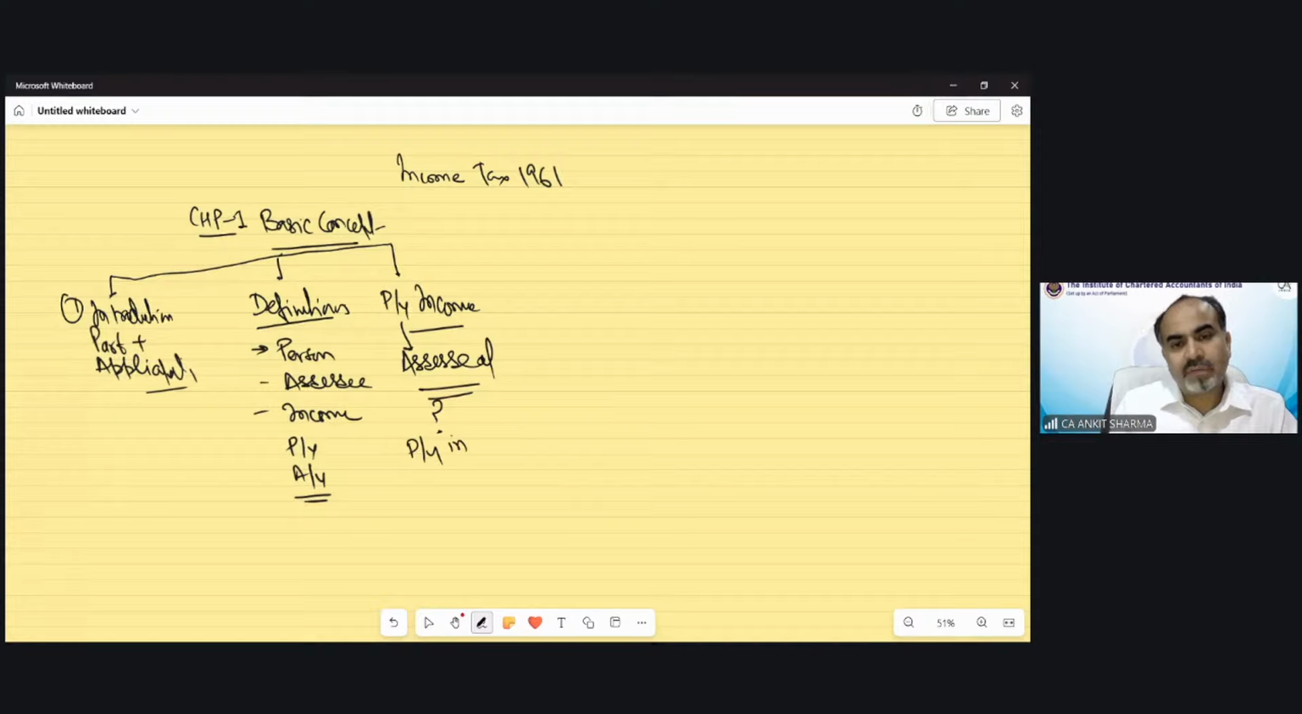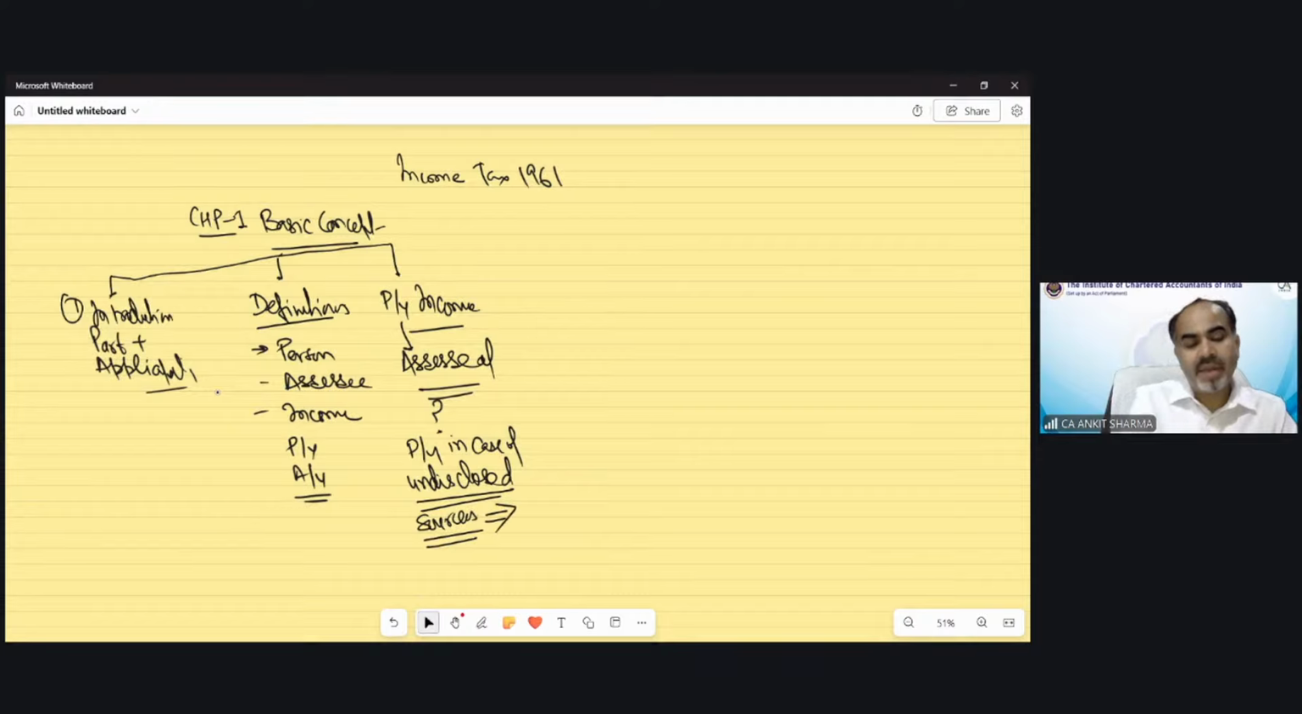Then there's one more concept for previous year, in case of undisclosed income. If there are any undisclosed income sources, in that case also the previous year would not be as per the normal case. So can you tell me one or two examples of those kinds of cases which we can consider as undisclosed income? Any one example of income that could be considered an undisclosed source of income?